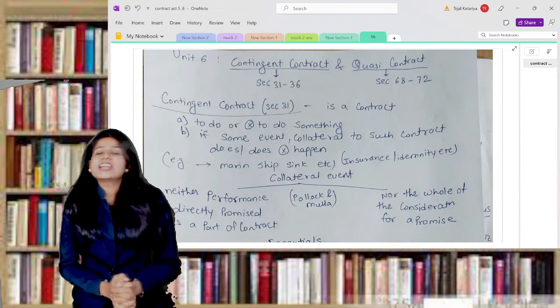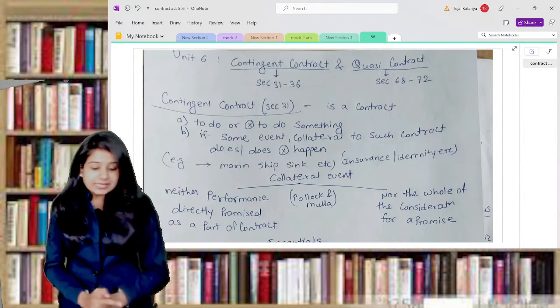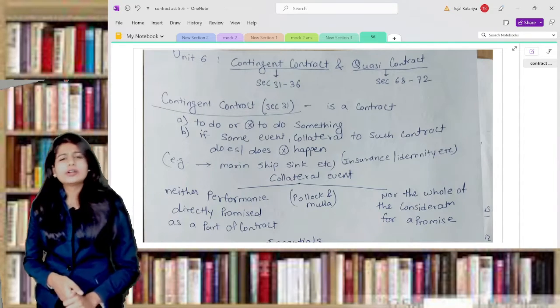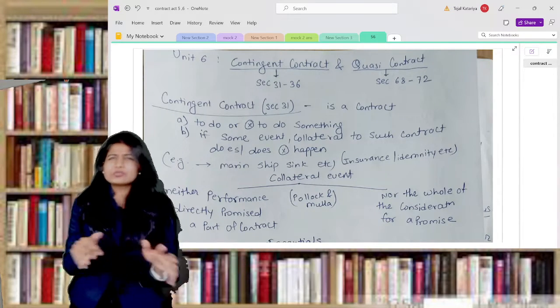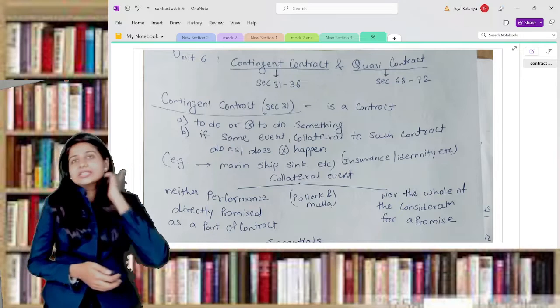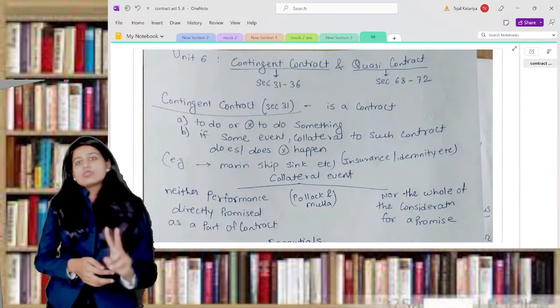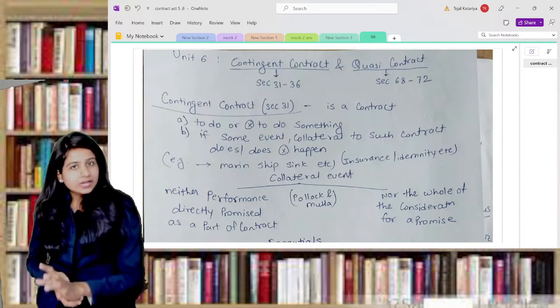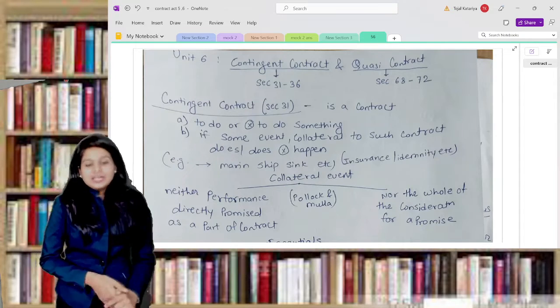This is CS Tejal Katariya, and today we are going to revise unit number 6, that is contingent contract and quasi contract. We'll try to revise this within max 15-20 minutes. Very simple unit. There are only two types of contract, quasi and Indian contingent contract.